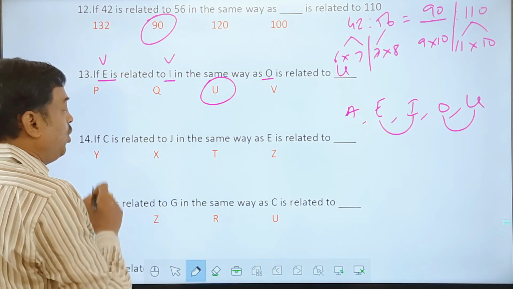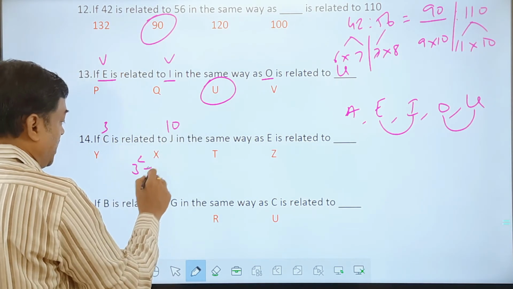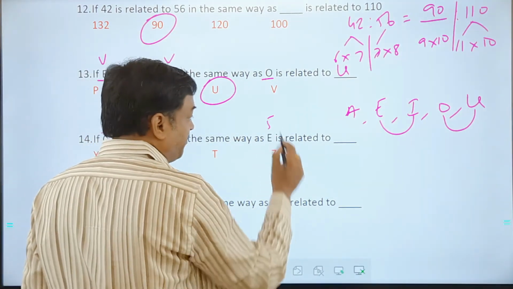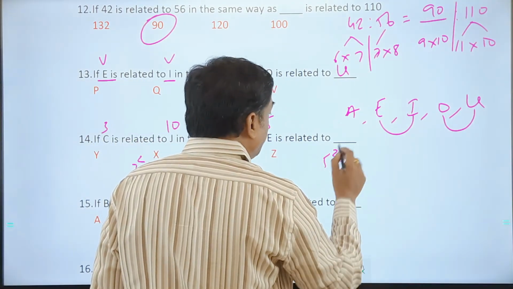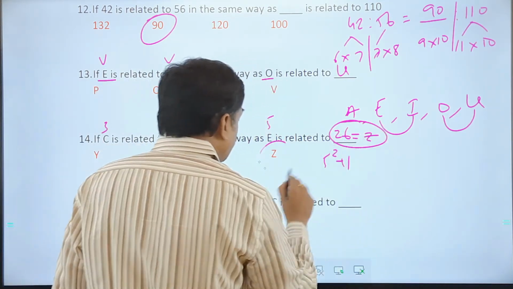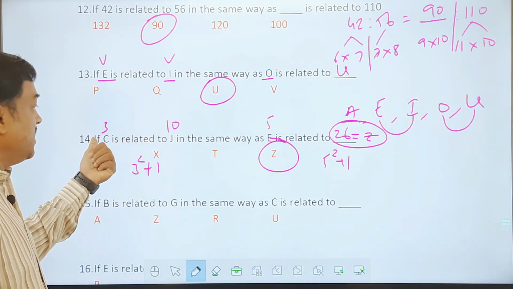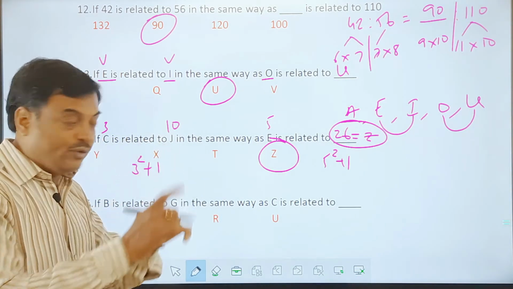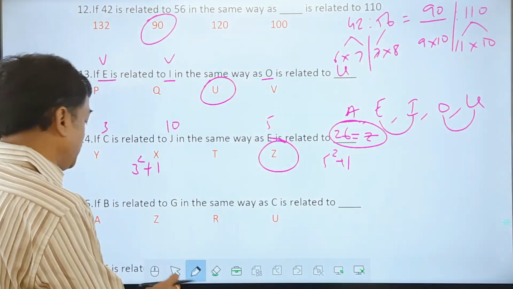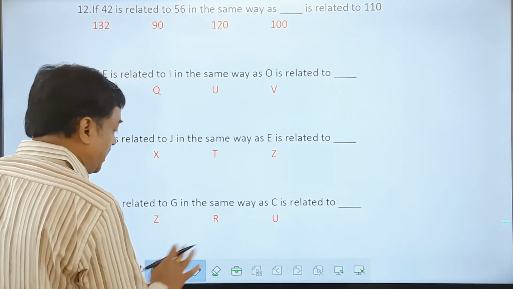Next, C followed by J. C is 3, J is 10. So 3 square plus 1 kind of a logic, so 10. And let us understand 5. What is 5 square plus 1? 26. And 26 is equivalent to Z. So my answer here is Z. So 3 becoming 10 means 3 square plus 1. Then now, 5 square plus 1 is 26. Fair enough. So we got that answer here. Next is some more examples quickly.